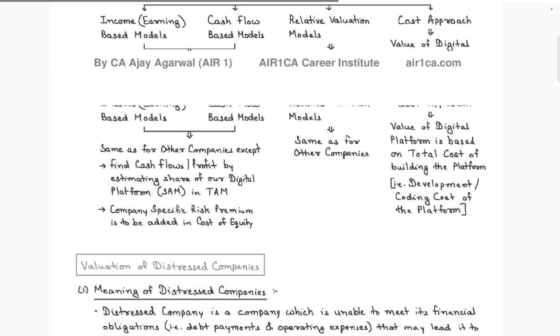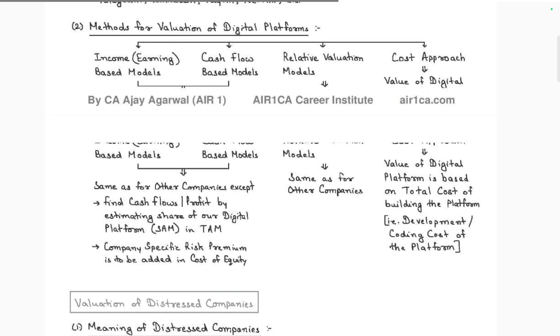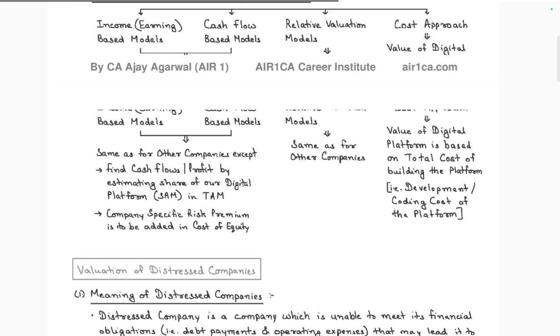The income based model and cash flow based model are the same as for other companies, except find the cash flow by estimating the share of the digital platform in time, and add a company specific risk premium to the cost of equity. The relative valuation is the same as for other companies. Cost approach model: the value of the digital platform is based on the total cost of building the platform, development and coding cost of the platform.